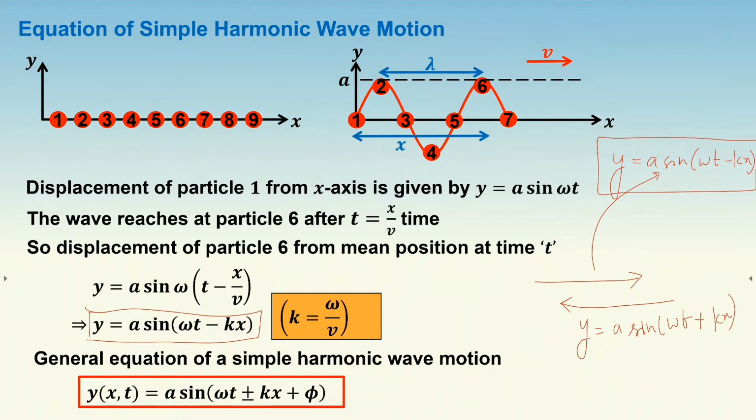So the equations omega t minus kx and omega t plus kx are only valid if the motion starts from the origin, right? And if the motion is not from the origin, then you will have that initial phase added to the wave.